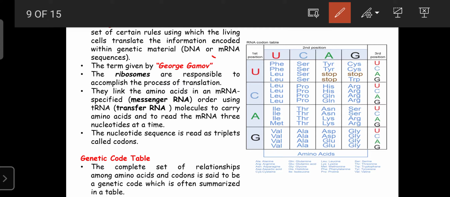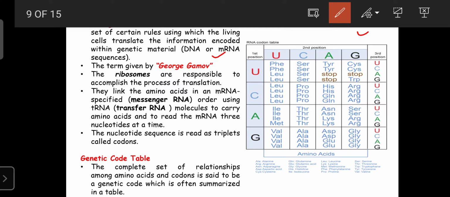He used the term genetic code to simplify the idea. The code was generated in the nucleus, and with the help of the DNA, it was transported to the mRNA as a set of certain information rules in the form of triple nucleotides. That was the first time the term was given by the scientist George Gamow. So this is the typical example of a code.